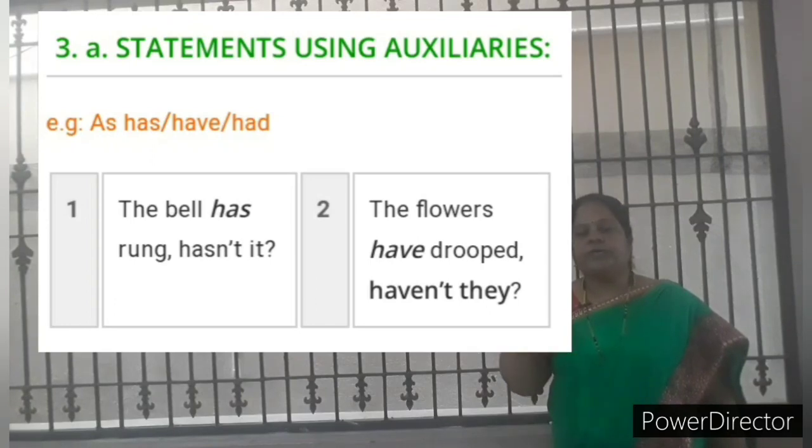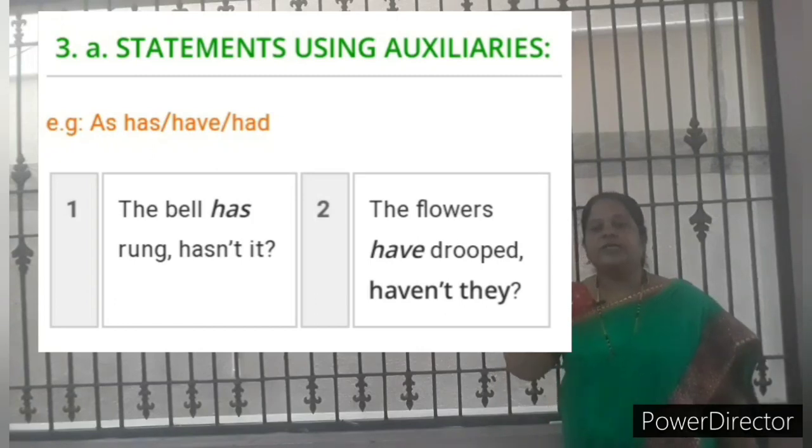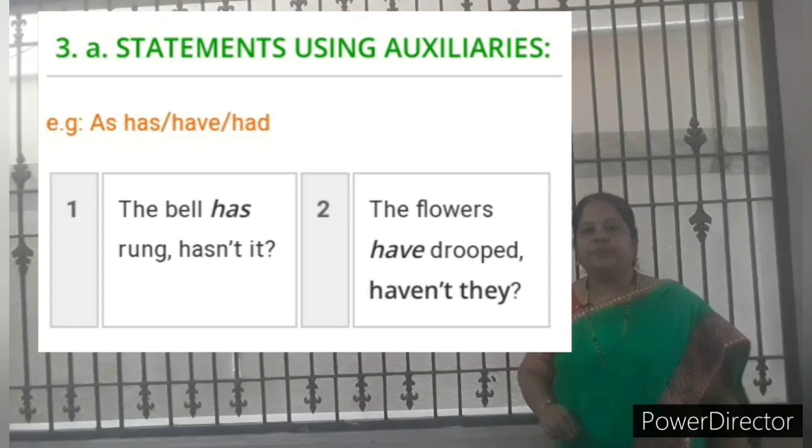Clear? Do, that is, if only a verb alone is given there, you have to write do. Do they or do he or do she, whatever it is. Suppose verb plus s or es, you should write does. Clear? Past tense is given, you should write did. Shall we move on to the next one?